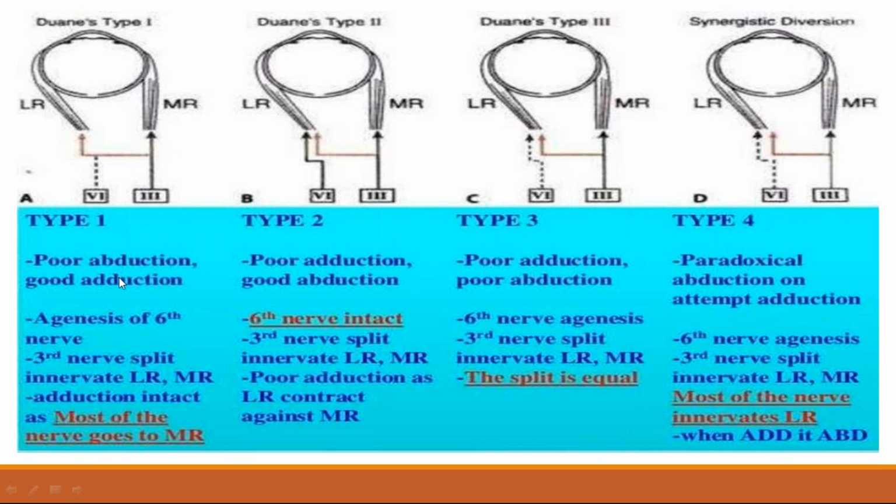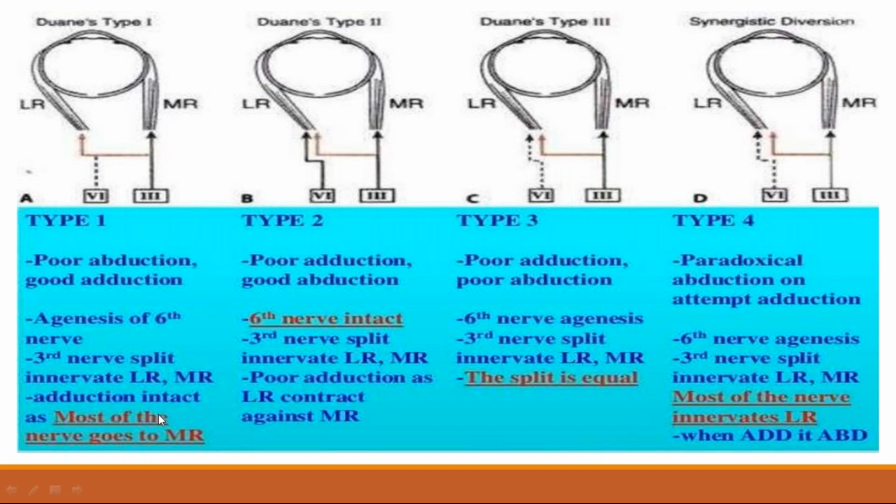So there is good adduction and poor abduction. That is type 1 Duane's retraction syndrome: poor abduction and good adduction. Poor abduction means there is restriction of abduction. There is restriction of abduction in type 1 Duane's retraction syndrome because of agenesis of the sixth nerve.